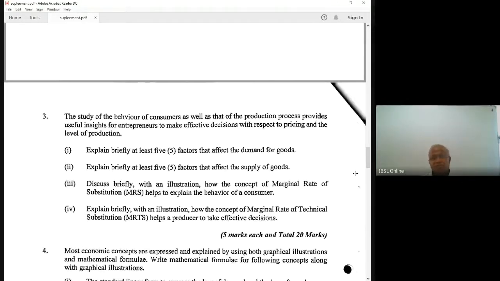No open question, right? Briefly explain at least 5 factors that affect the supply of goods. Price of the good, prices of factors of production: price of land, labor, capital, maybe raw material price, electricity price. Then technology, expected future price of the good. For example, if farmers believe next season's big onion price will be higher than this season's, then what do they do? They increase production and start growing more and more big onion.